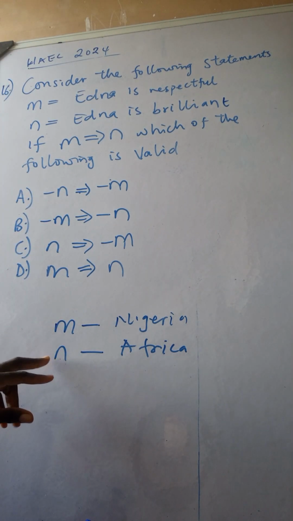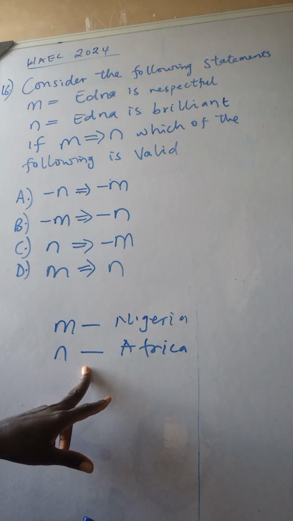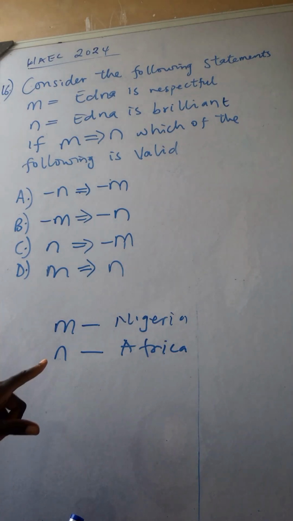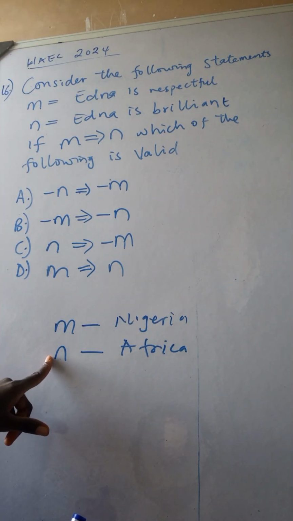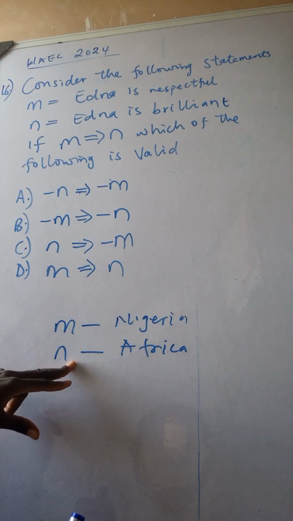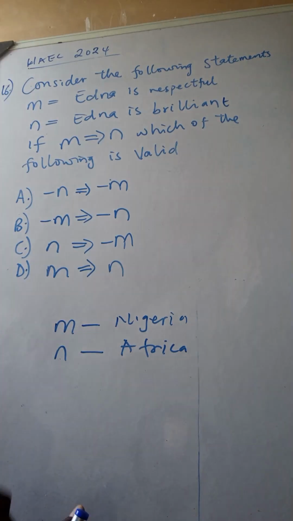In this case, if you ask someone and the person says he's from Europe, there's no possibility that person is from Nigeria. So once this fact is negated, then this other one is also negated. If someone is not from Africa, he cannot be from Nigeria. But someone can be from Africa and not be from Nigeria.